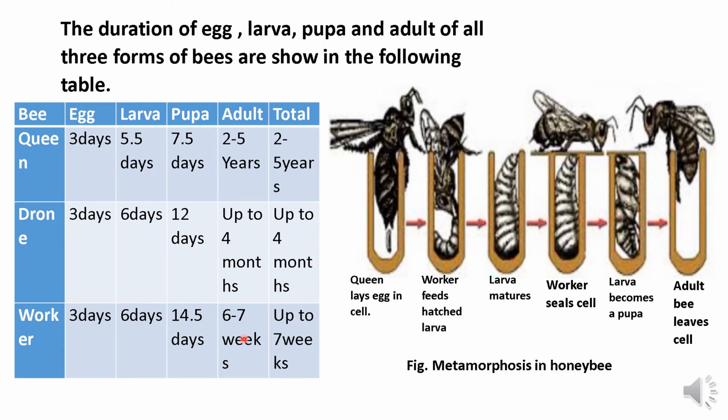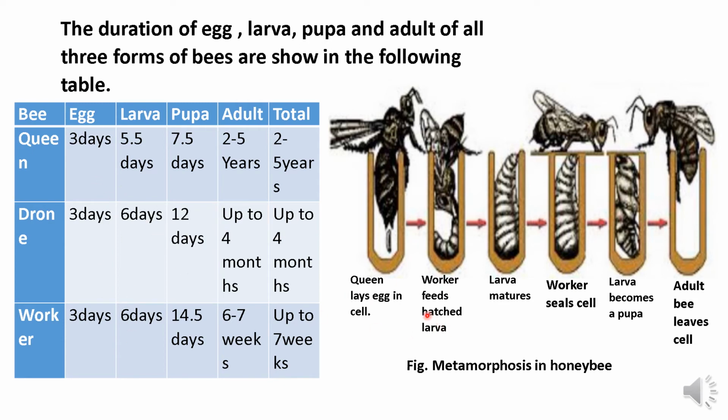Now, as a summary, let's see the life cycle of honeybee once again from the beginning. In the beginning, the queen, after mating, lays eggs in the cell, and after 3 days, eggs are hatched out into larvae. Just now I have told you in the table here.